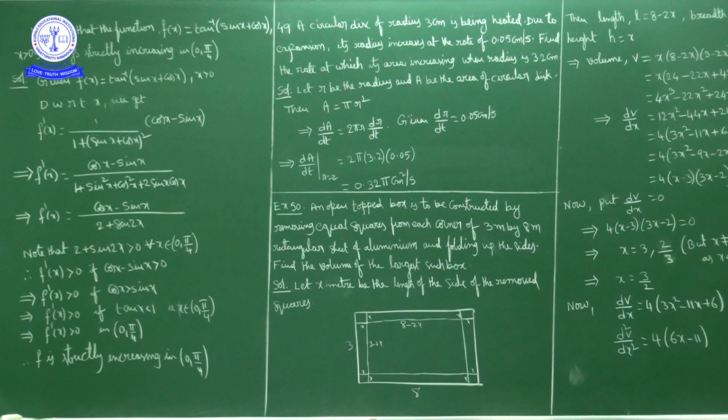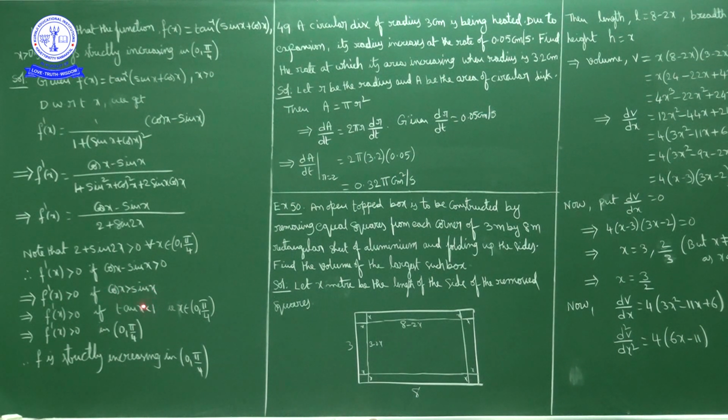So f dash of x is positive if the numerator is positive, since the denominator is positive anyhow. So f dash of x is greater than 0 if cos x minus sin x is greater than 0. Now cos x minus sin x greater than 0 means cos x has to be greater than sin x.